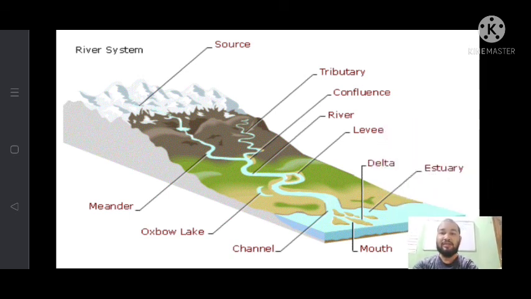You see the river system. The source of the river is in the hilly areas. From the glacier it comes down and forms the meander, the snake-like shape of the river. And here you can see the oxbow lake, river delta, natural levee, the river mouth, tributary, and the confluence, which means where two tributaries of a river join. That part is called confluence, and the others we have already discussed.